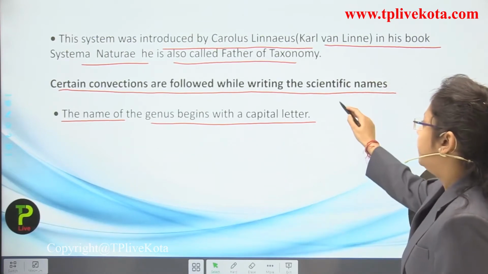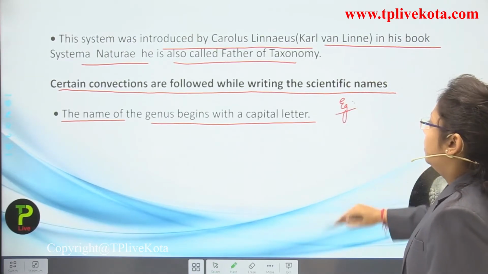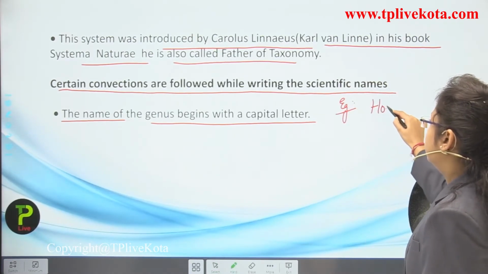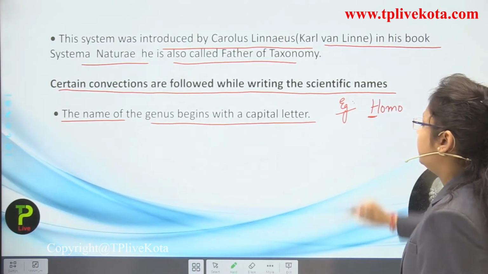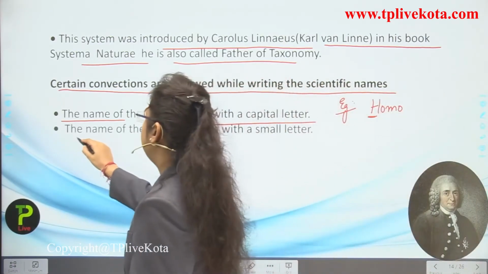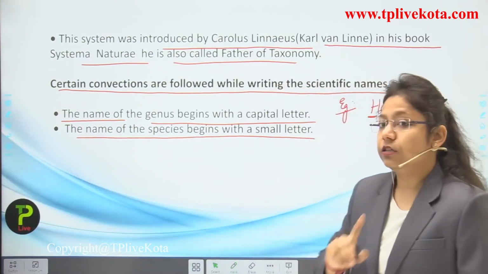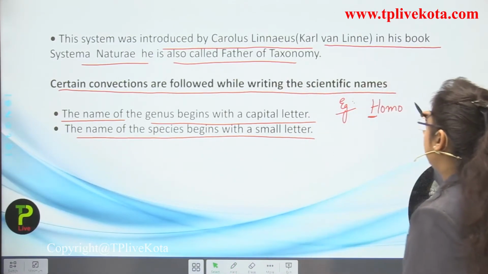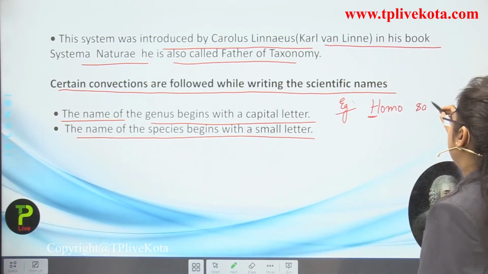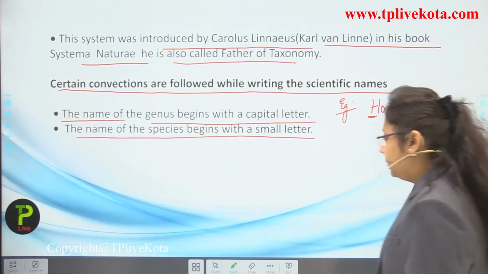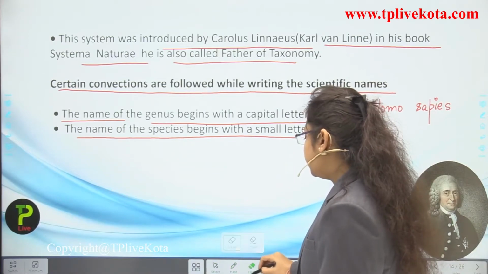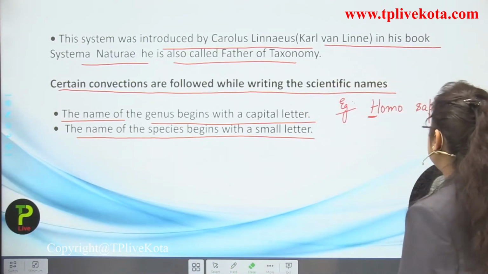So, if you are writing, for example, Homo, then you will write it like this, with the first letter in capital. Now, the name of the species begins with a small letter. So, if you are writing sapiens, then you write the s in a small letter. This is very, very important to learn, students.